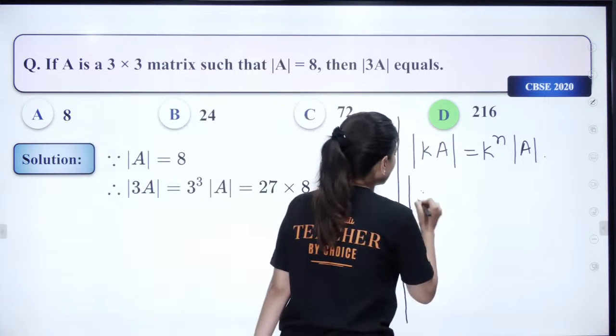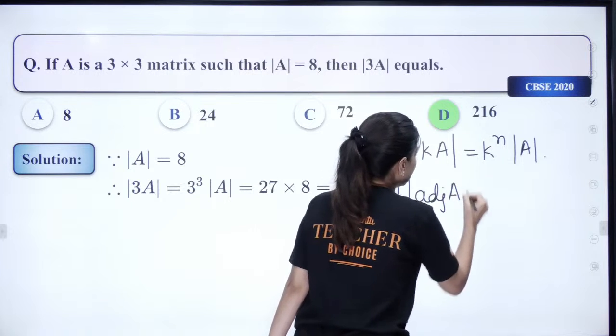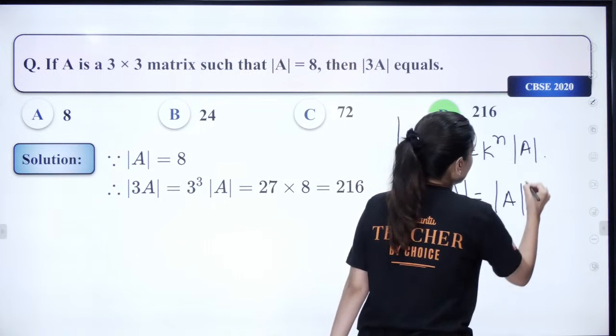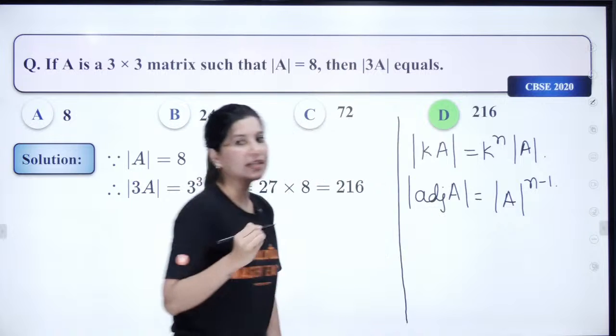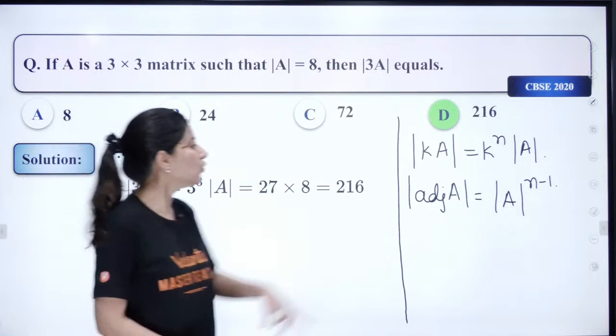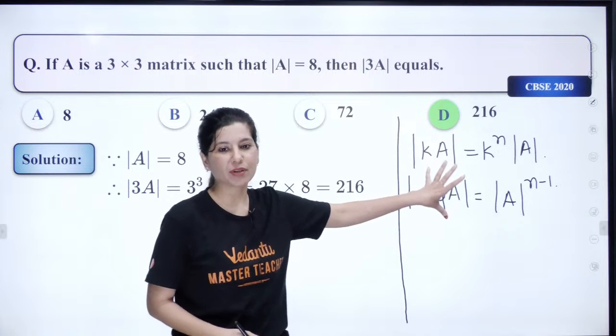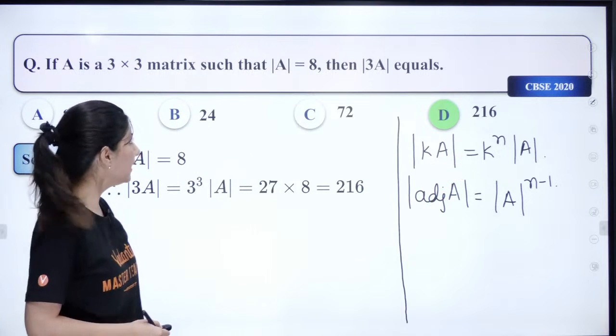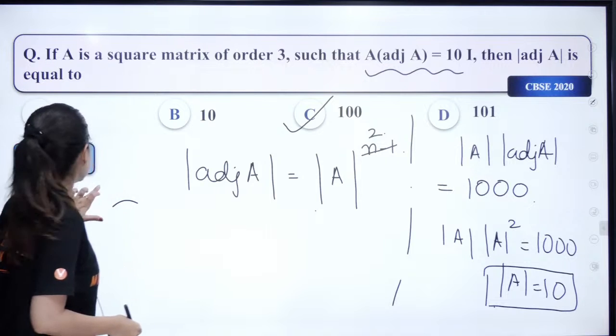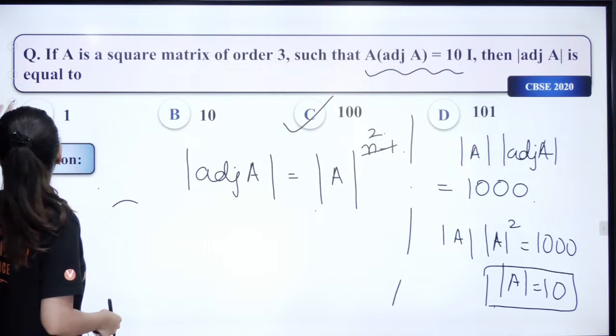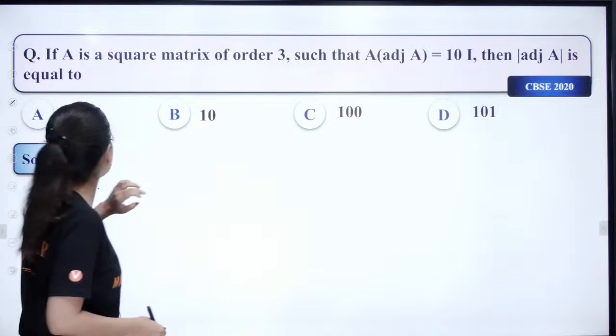And then we have determinant of adjoint A is equal to determinant A raised to power n minus 1. These are the two very important formulas. Now, this question, I guess you are having a problem in. Let me tell you one more time.